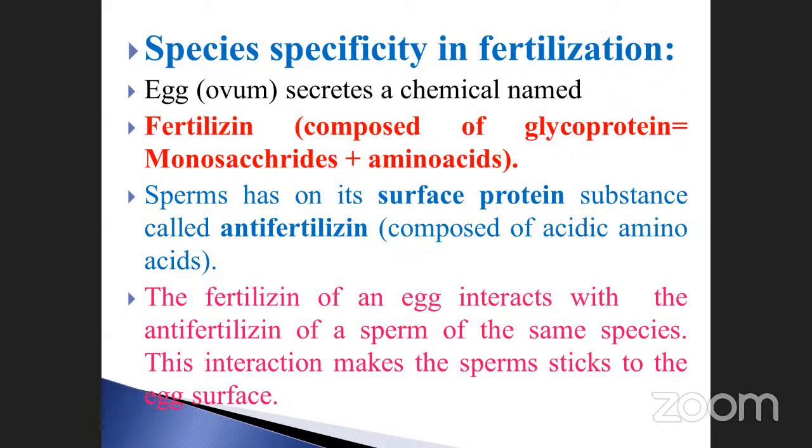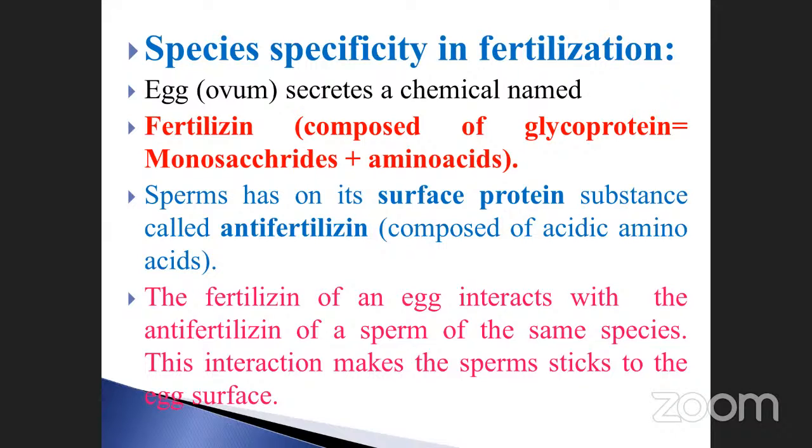Likewise here, the monosaccharides are present. Protein is already known to us as amino acids. What I am telling you is that fertilizin is nothing but a glycoprotein. It is composed of two components: glyco means sugar molecule, and amino acids are nothing but the protein molecules. The combination of these two is called fertilizin.